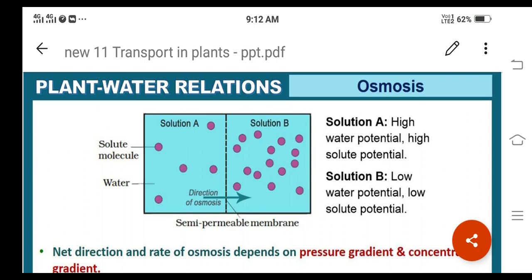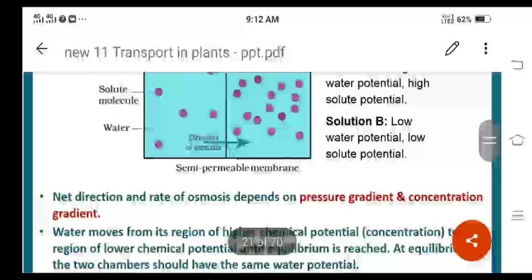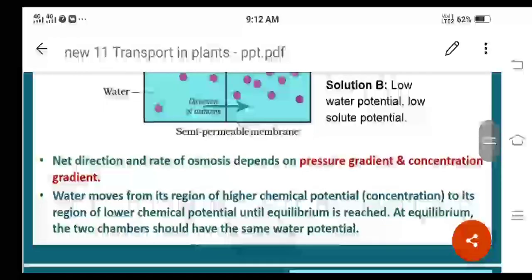Regarding osmosis, another important point is there. What is that? The net direction and rate of osmosis depends on pressure gradient and concentration gradient. Pressure gradient means the difference in the pressure. Concentration gradient means the difference in the concentration, right? So net direction and rate of osmosis depends on pressure gradient as well as the concentration gradient.